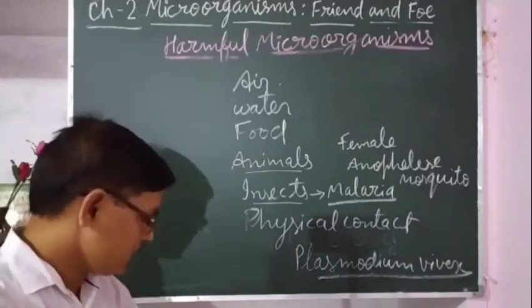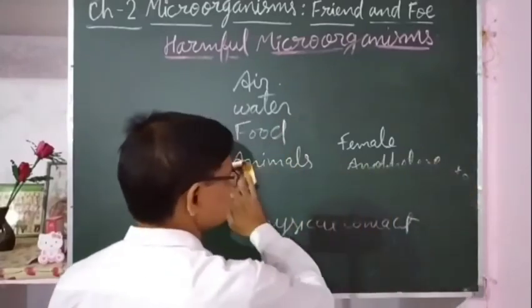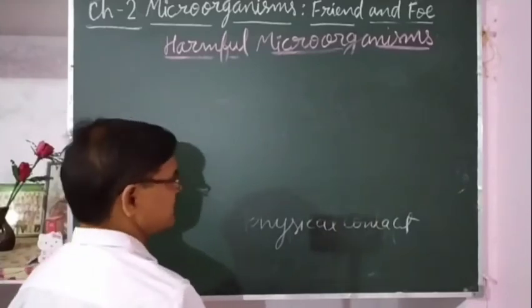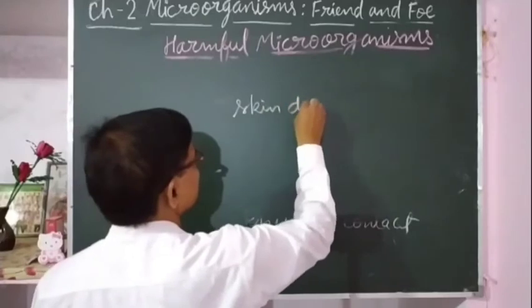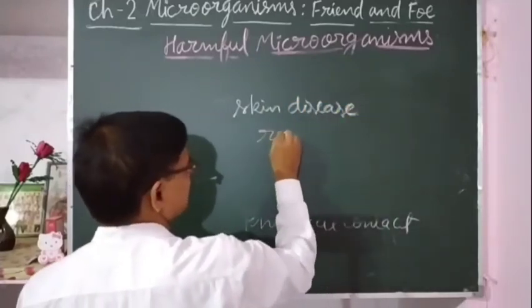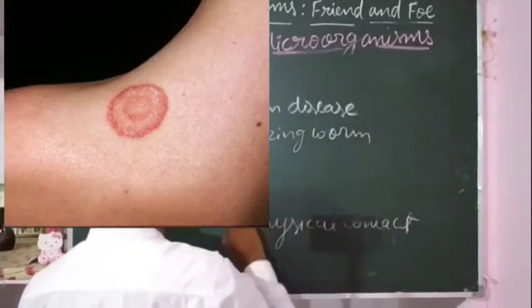By physical contact, some diseases are also transferred, such as some skin diseases, such as ringworm, measles.